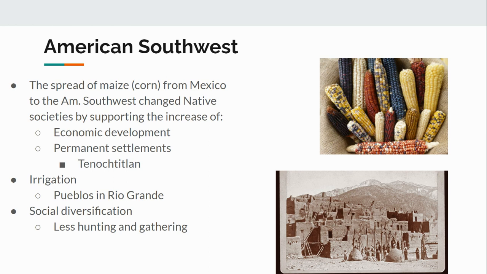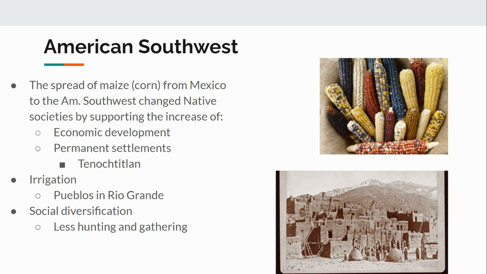They are very civilized. Another idea here is the permanent settlements that come about because of, in part, the growth of corn and of maize. We're going to see large amounts of people living in these settlements because they're able to live near where they're farming. And the best example I have for you is Tenochtitlan, which is the capital of the Aztec Empire in present day Mexico. And this is a city with over 250,000 people in various social classes.